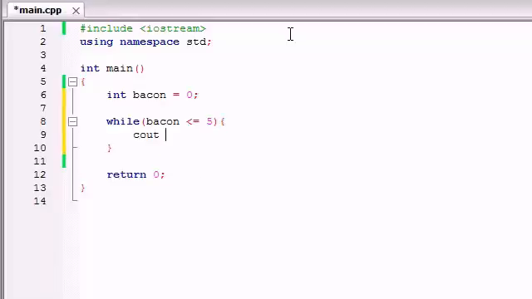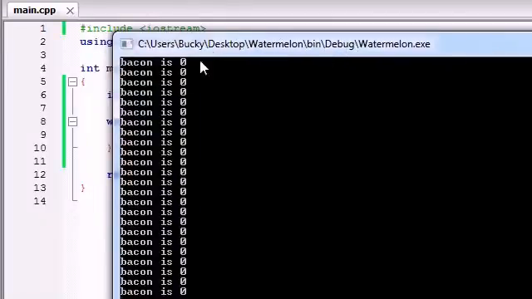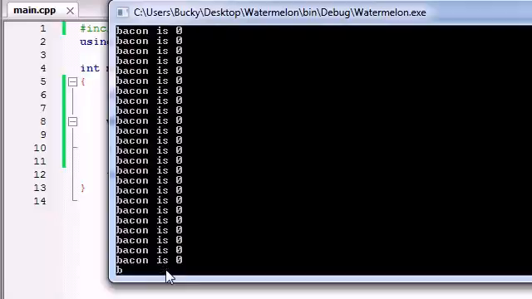So let's go ahead and just run cout, bacon is, and then it'll say the value of bacon, and then endl. So now if you were to go ahead and run this, you would see: bacon is 0, bacon is 0, bacon is 0, and you can see that it keeps printing it out over and over. By now it probably printed it out like 20,000 times.